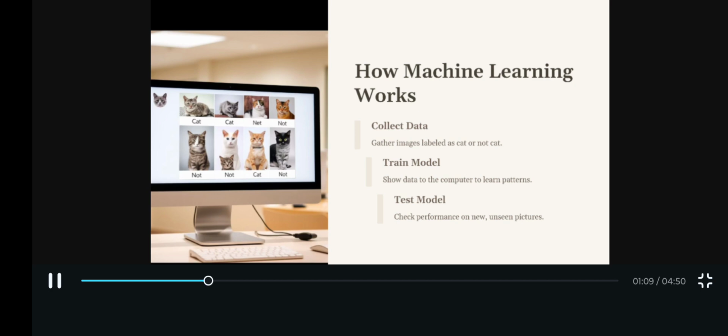Step 1. You collect examples, aka data, like photos and videos or anything like that, and label them. Step 2, show these examples to the computer. We call this training. And the computer looks for the patterns to tell the cats from not cats. Step 3. Test the computer on new pictures it has never seen before. Check if it learned it well.